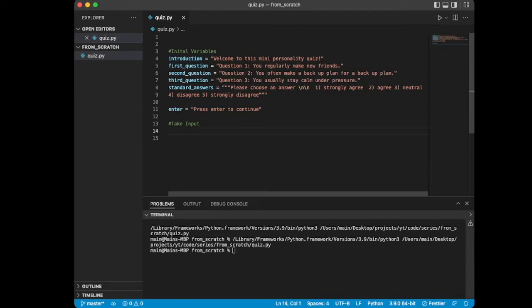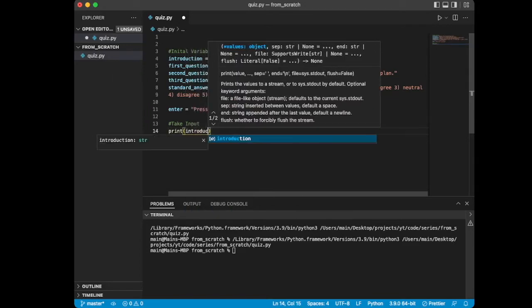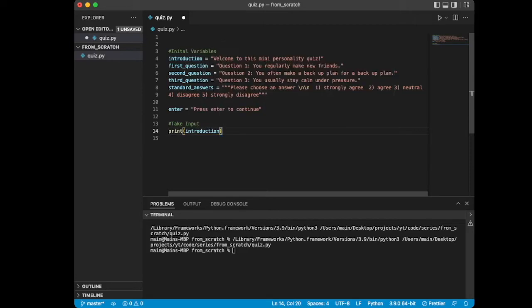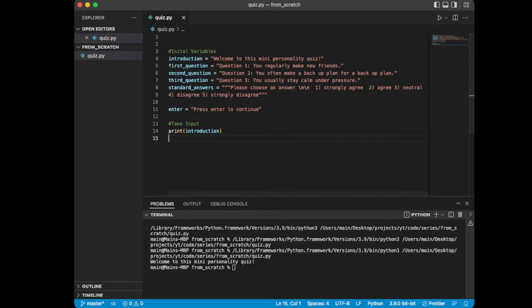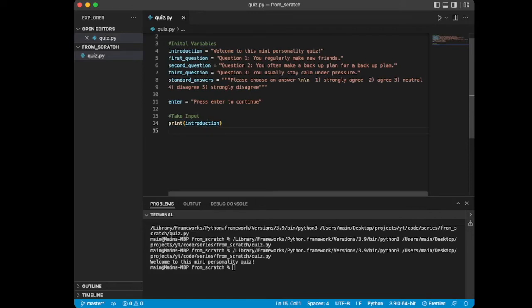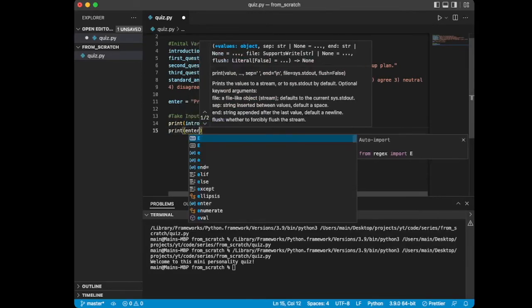The first thing we want it to do is to print our introduction. So we're going to say print introduction, and now I'm just going to show you that actually tells it to do something. If I hit play now, you can see it prints the introduction. It prints the value associated with that variable: Welcome to this mini personality quiz. So we've given it our first instruction, and we're going to continue. Now we're going to say enter.